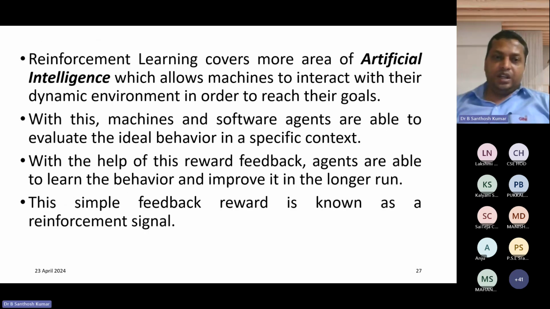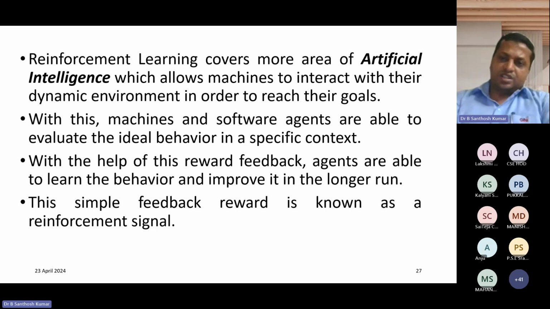Then we are talking about reinforcement learning. Reinforcement learning is one of the areas in artificial intelligence where machines interact with their dynamic environment in order to reach their goals. It means that according to the situation, the machine can take the decision.